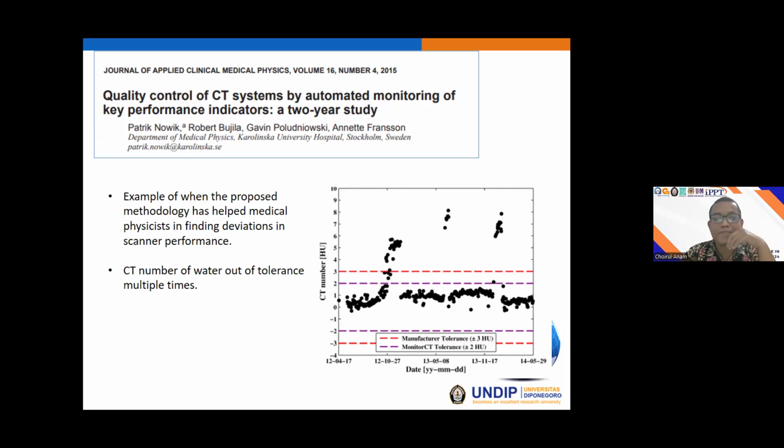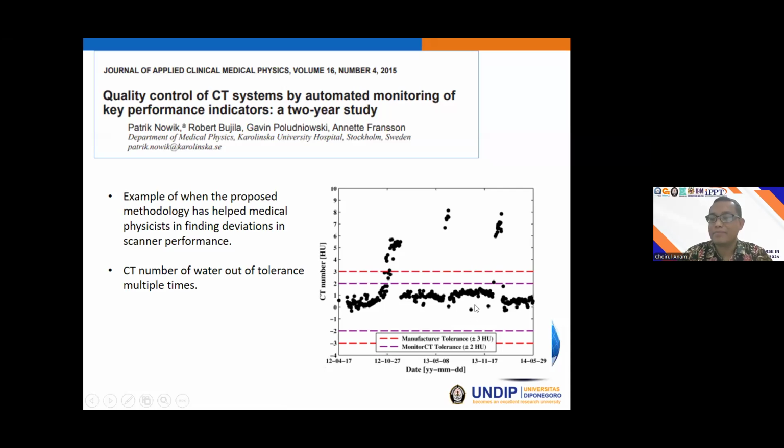We can see here there are sometimes values out of the tolerance limits. So maybe after that, corrections should be taken, and then the CT number goes back to the tolerance level again.